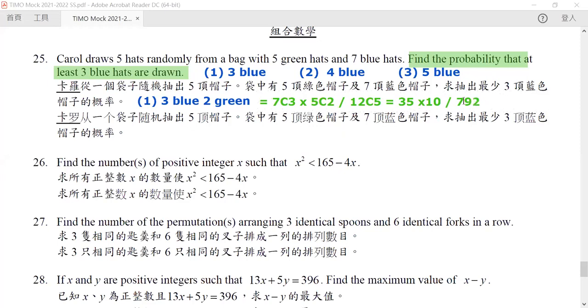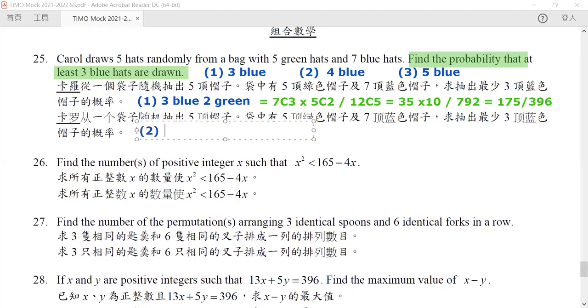Okay, so after this, we can try to cancel them out. For example, we can cancel out the 2, and then what we get is a much more simplified answer, which is 175 divided by 396. Okay, but this is only one case. So now how about the second case?